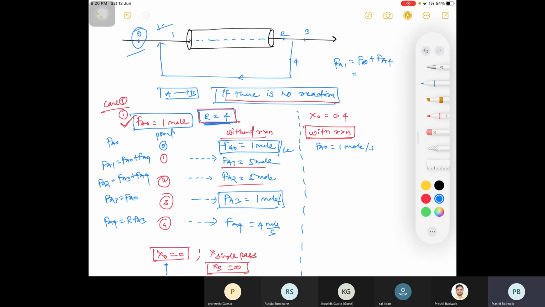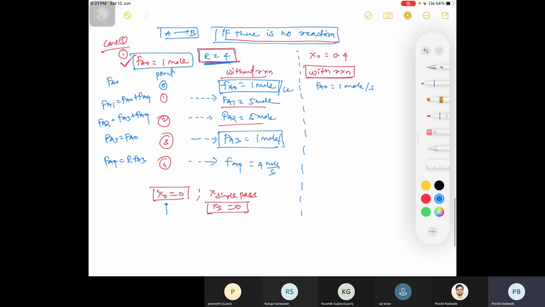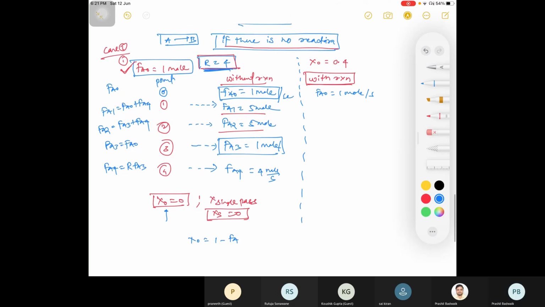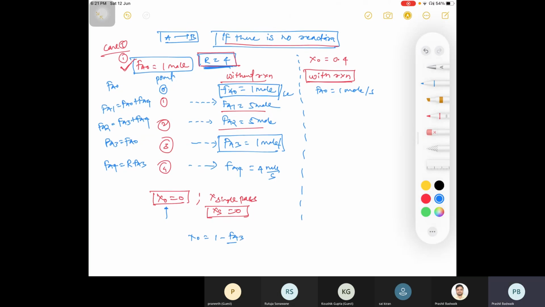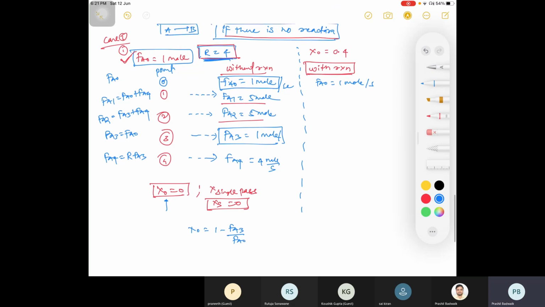That is your Fa naught, and second is your Fa3. So if overall conversion is given, you can calculate Fa3. Overall conversion is 1 minus Fa3 divided by Fa naught.